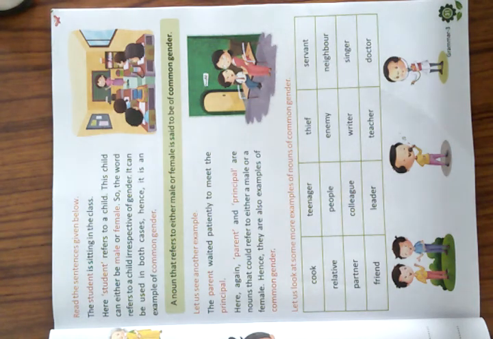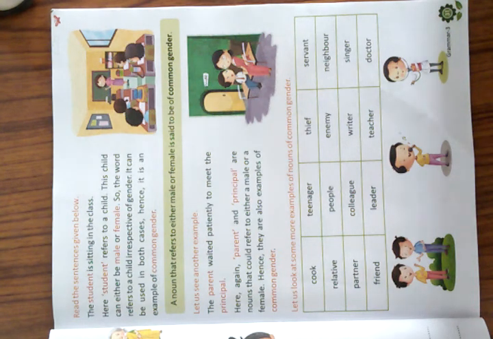Student doesn't refer to an exact gender, like male only, nor only female. That means it is a common gender, because in the class you can see all the students, so students refers to a common noun. Okay, because it can be either male or female.